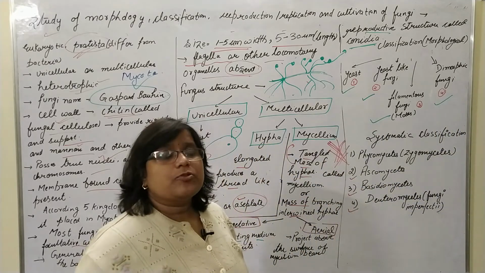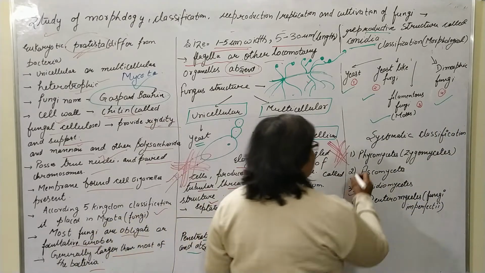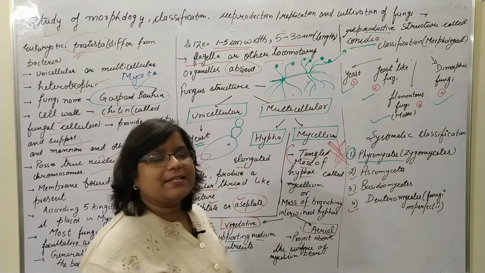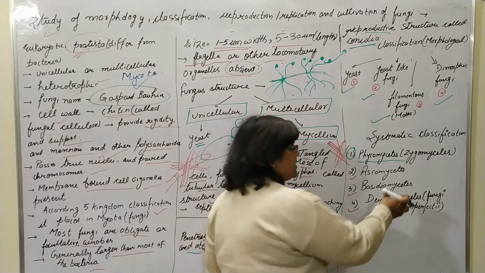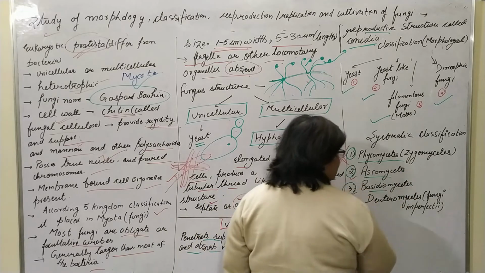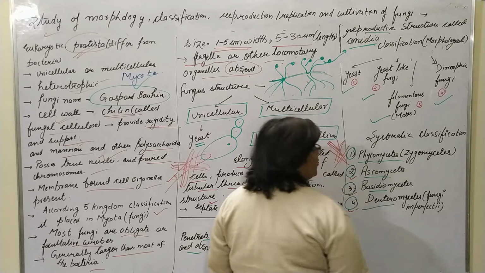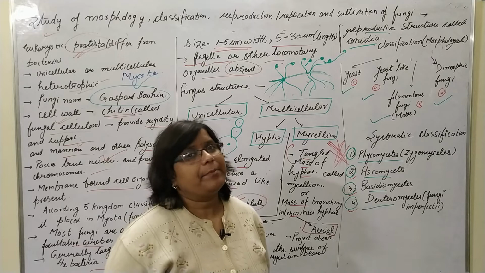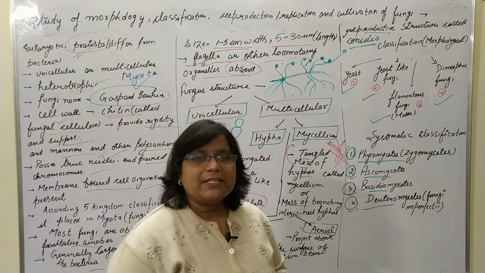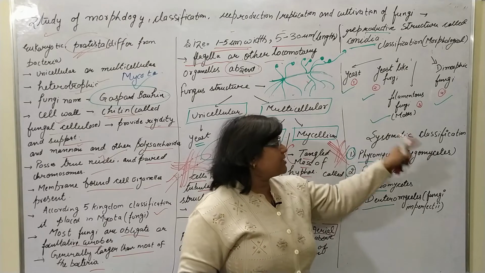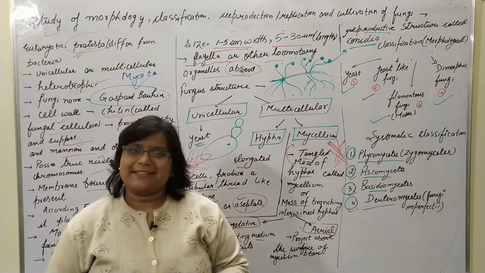Now come to the systematic classification. In the first group, we categorize the Phycomycetes, also named Zygomycetes. Second is the Ascomycetes, third is the Basidiomycetes, and fourth is the Deuteromycetes. The Deuteromycetes is also named the fungi imperfecti. Now we will start to study the yeast.